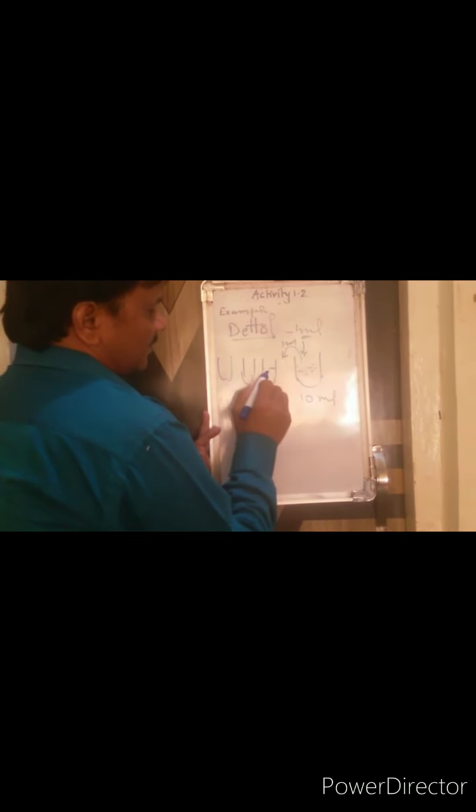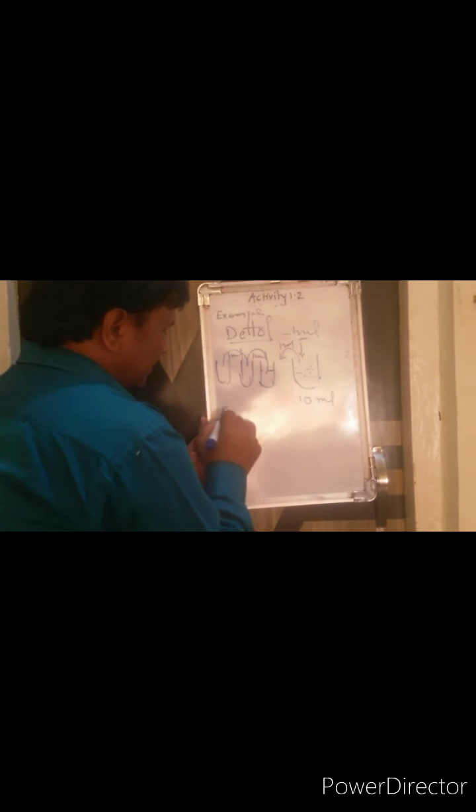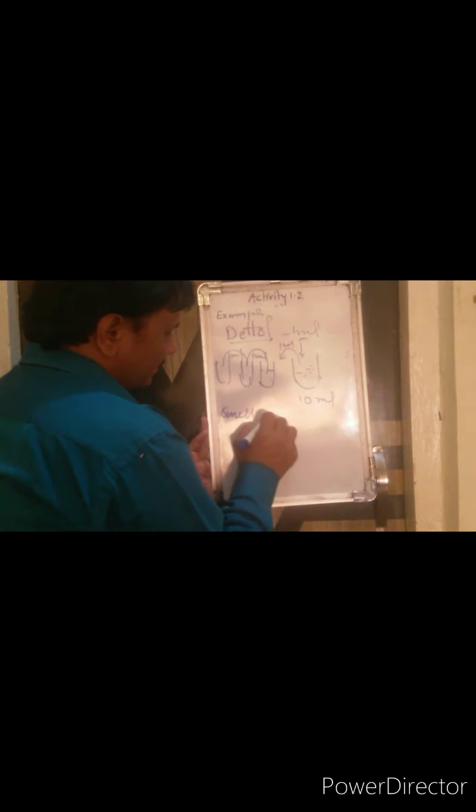If you keep on diluting it, taking 1 ml from here, then 1 ml from here to here, that means diluted 3-4 times, you will still find the smell of Dettol in the last dilution.